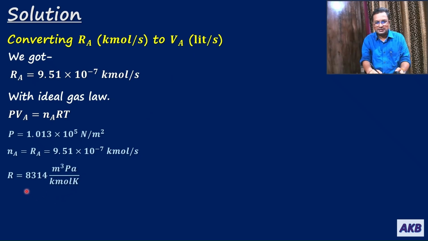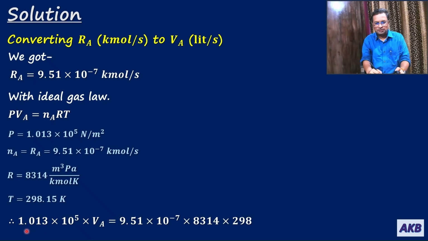So R is 8314 meter cube Pascal, where Pascal is Newton per meter square, per kilomole per Kelvin. Temperature is 298.15 Kelvin. So if I use these values, it will be 1.013 × 10^5 × Va, and we are going to get Va equal to 9.51 × 10^-7 × 8314 × 298.